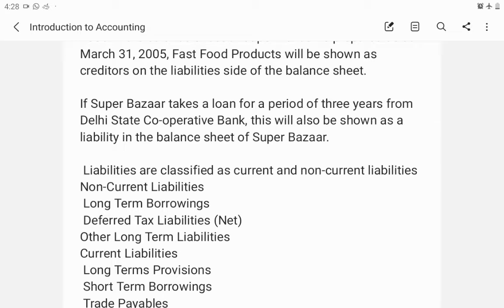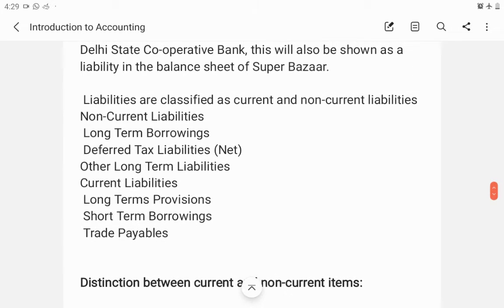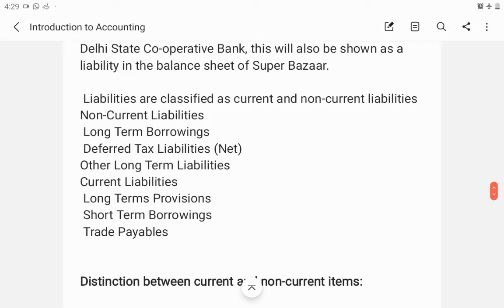Then if Super Bazaar takes a loan for a period of 3 years from Delhi State Cooperative Bank, this will also be shown as a liability. So this is a non-current liability. So 3 years is there. In the initial case he purchased some fast food products, that is like a current liability, and this 3-year loan is a long-term liability. So liabilities are also classified into current and non-current.